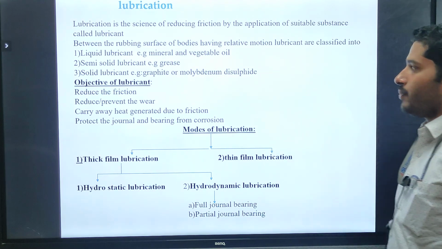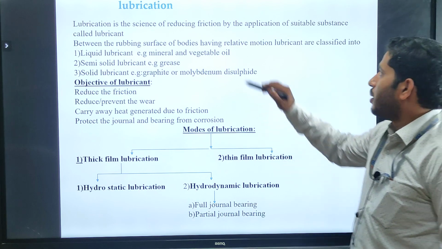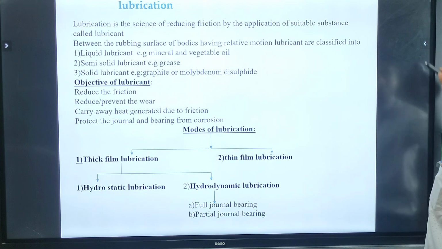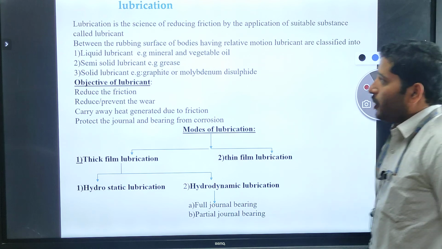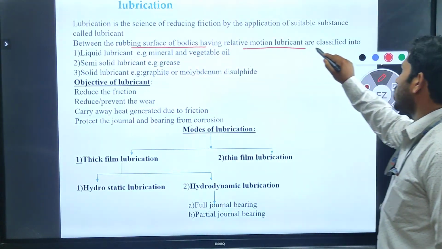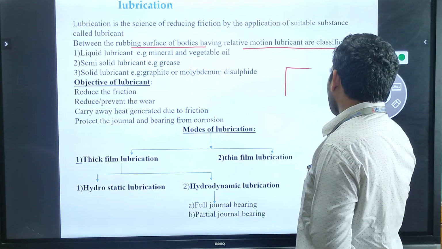Lubrication is the science of reducing friction by the application of a suitable substance, which we call a lubricant. Between the rubbing surfaces of bodies having relative motion, we use lubricants. Already you all know about this.